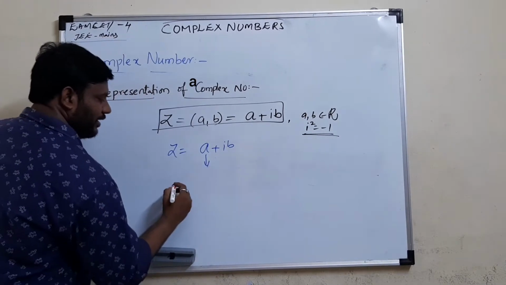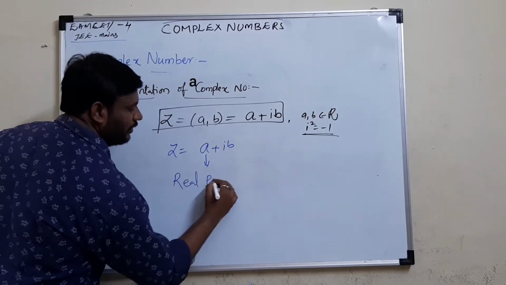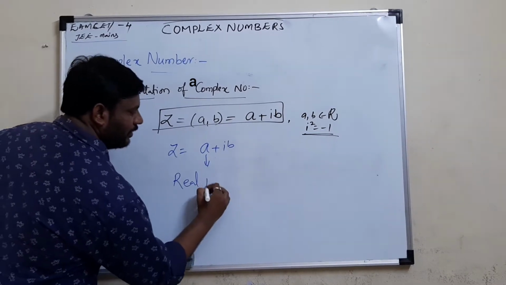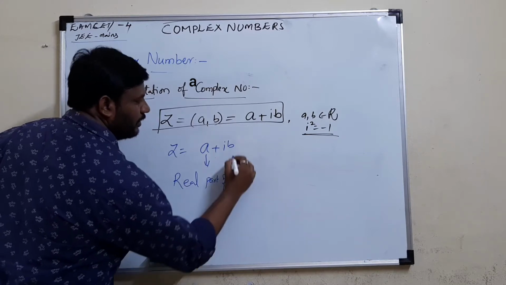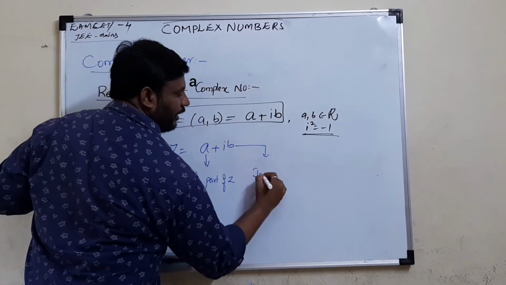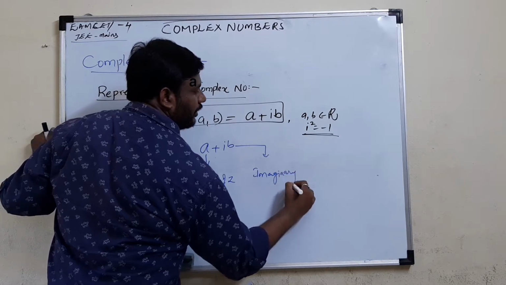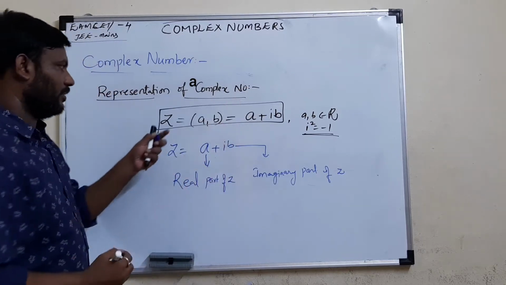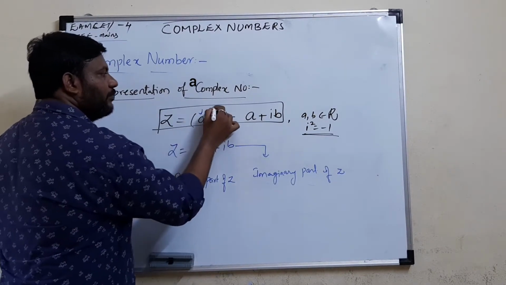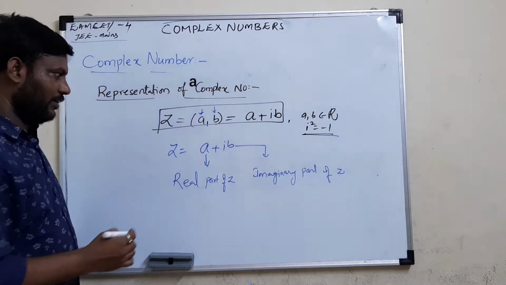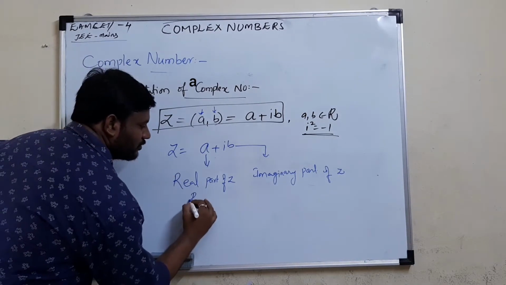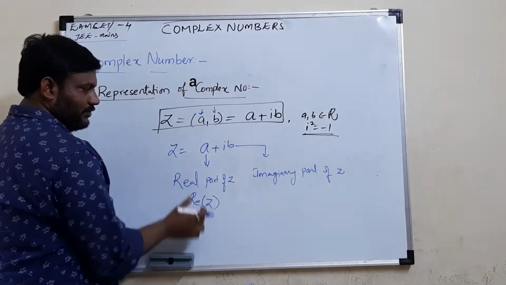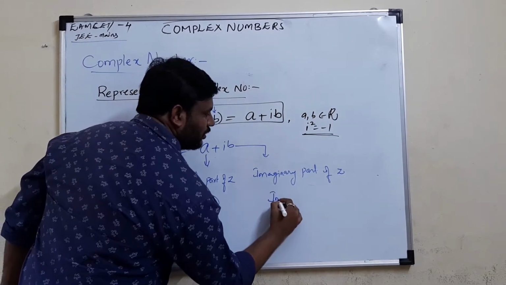This a is called the real part of Z. a is the real part of Z, and b is the imaginary part of Z. We can also represent this in short form: Re(Z), which is the real part of Z, and the imaginary part of Z we can denote Im(Z).